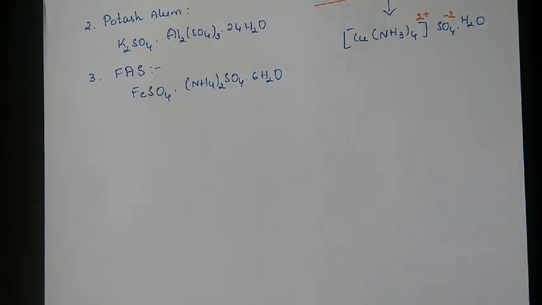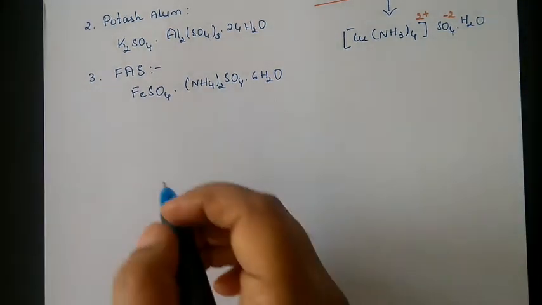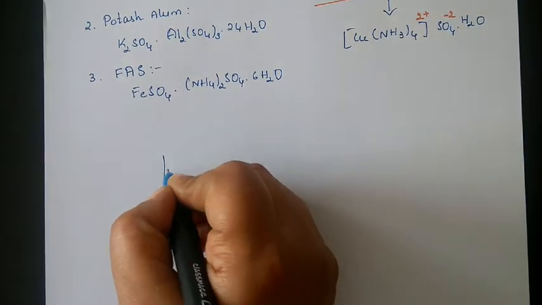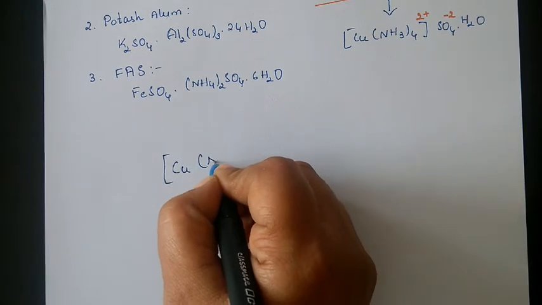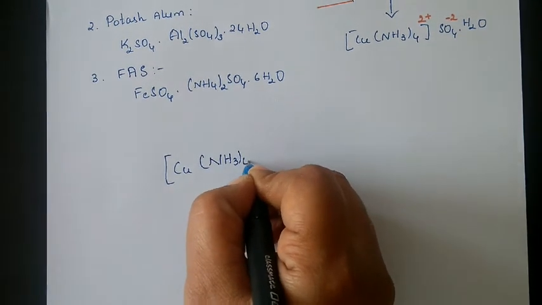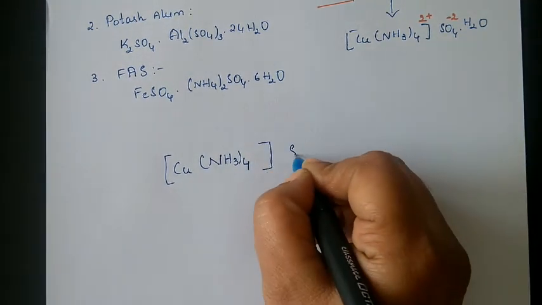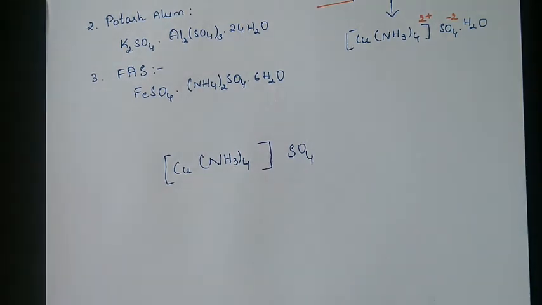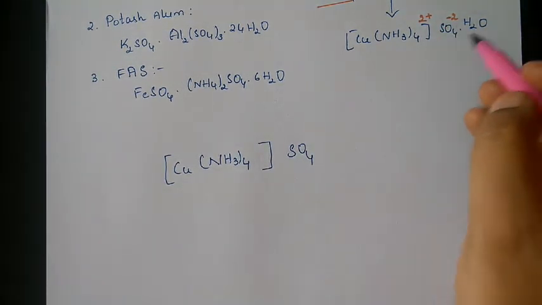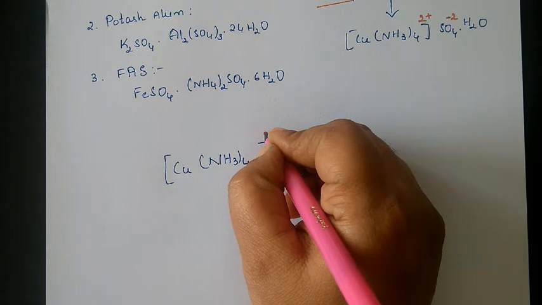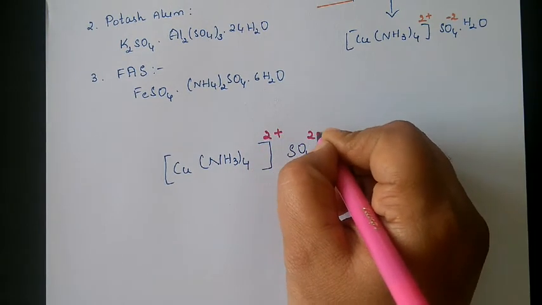Next, we have a few things we can easily recall. The same complex I am writing here: [Cu(NH3)4]SO4. We have already written the ions: it is 2+, and it is 2-.